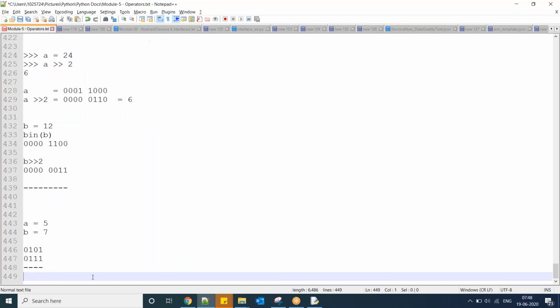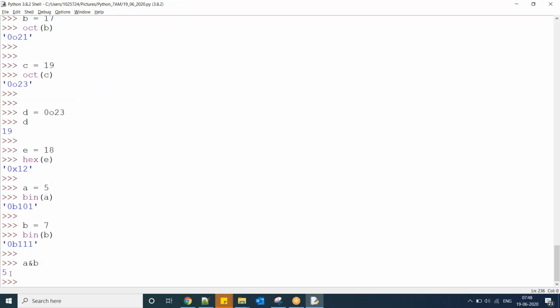Now the result: if both are 1, then 1, otherwise 0. That is nothing but 1 plus 4, 5. Now it is saying 5, right?